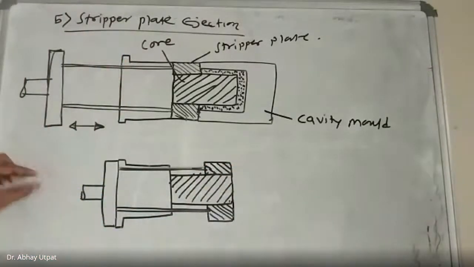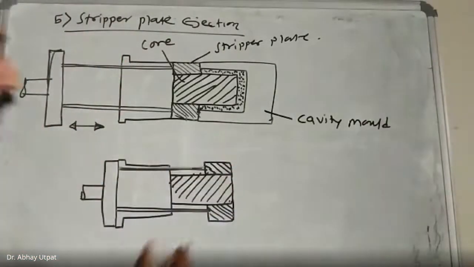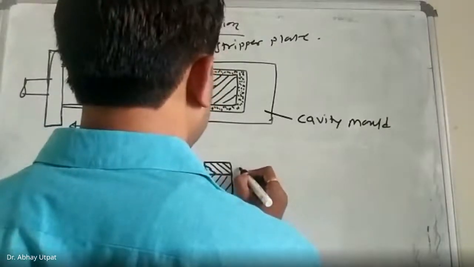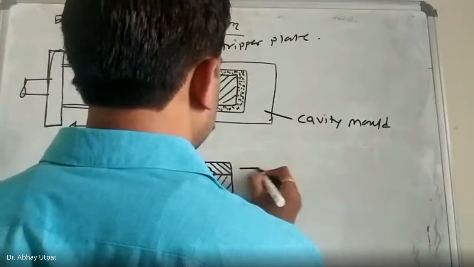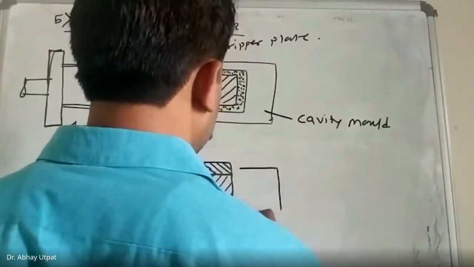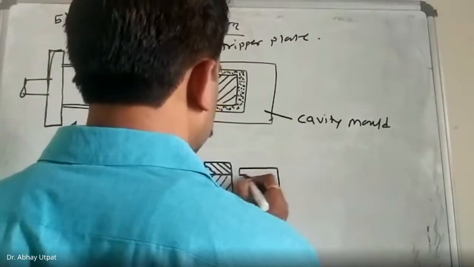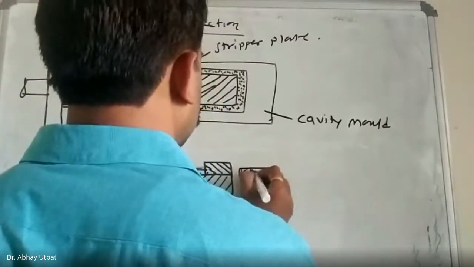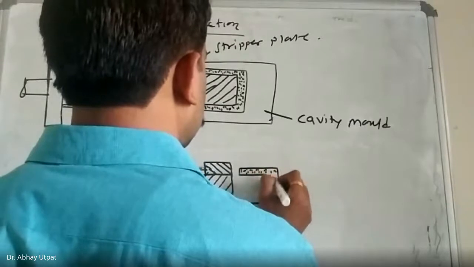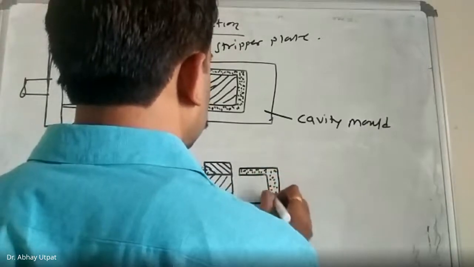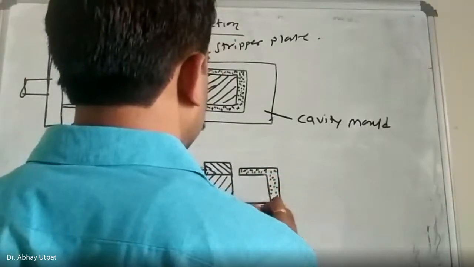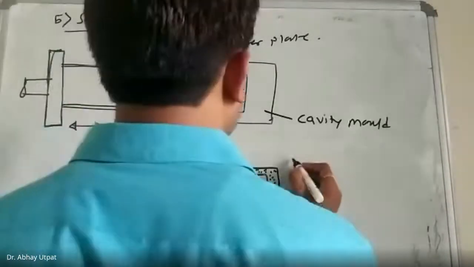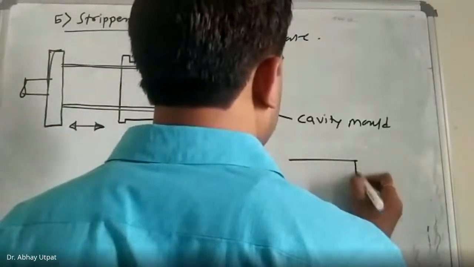This plate moves forward because of the pins, and then your product will fall down. This product falls down, and this is your cavity plate.